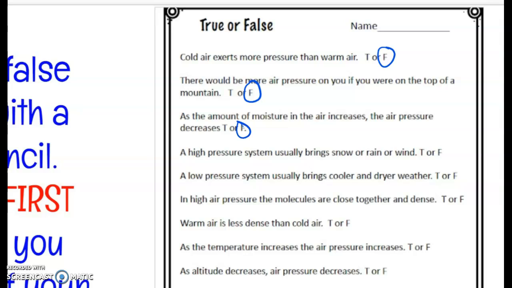A high pressure system usually brings snow or rain or wind. No, that's false, because high pressure is nice days. Low pressure system brings cooler and drier weather. Well, low pressure actually brings cooler, but not necessarily dry weather. It could be dry or wet, so that one's false too. We're getting lots of falses today.